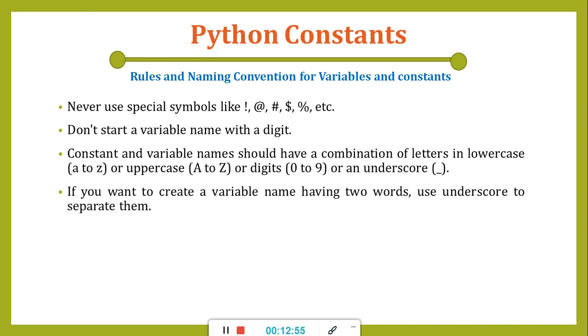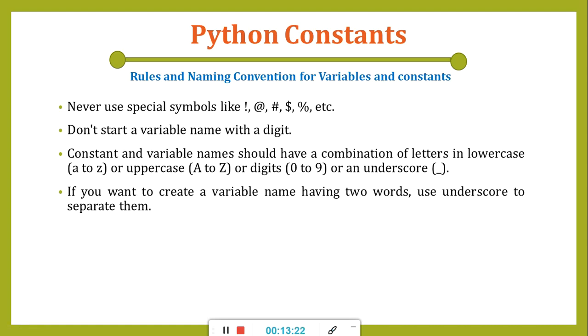Constant and variable names should have a combination of letters in lowercase a to z or uppercase A to Z, meaning we can have names in lower and uppercase form. With that we can also make use of digits, but not initially. After the first letter, we can use digits as well, and the only special symbol allowed to separate different words is the underscore.